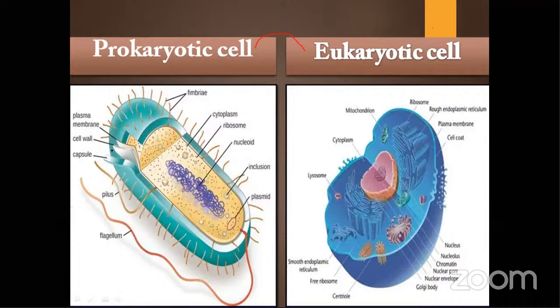Whereas in case of your prokaryotic cell, you can see one organelle, one part. Let's say for example, this particular thing, a fimbriae or pseudopodia kind of thing, or the cell membrane, it has to do so many things. It has to protect the cell, it has to do the excretion, it has to do some sort of respiration activity also.